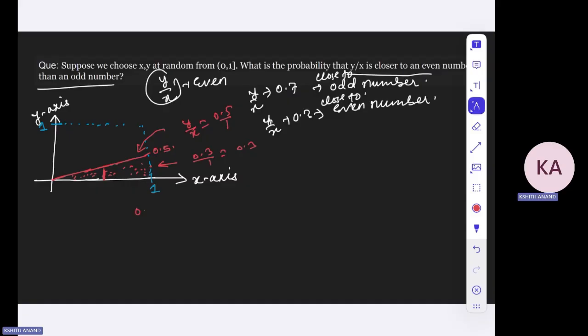So let's say y is 0.3 and the x value is, let's say, 0.5. So any point that lies below this line, within this region, will be closer to 0.